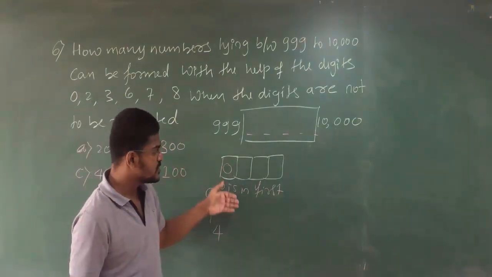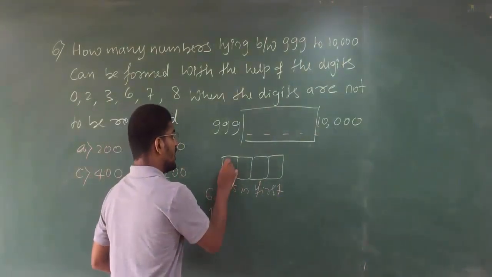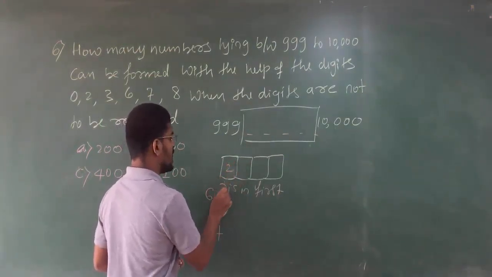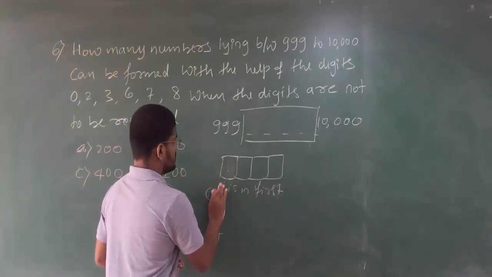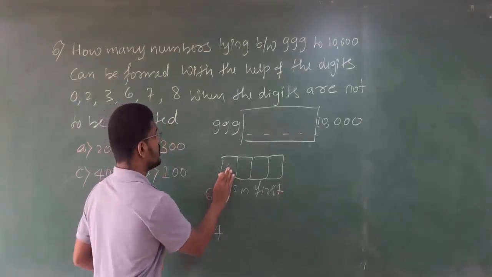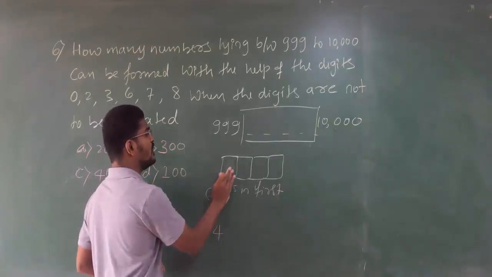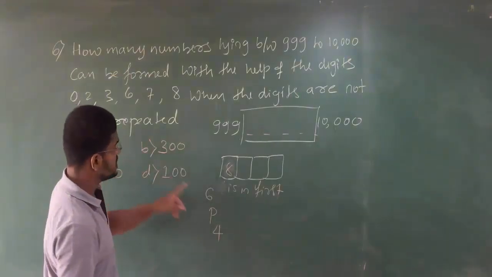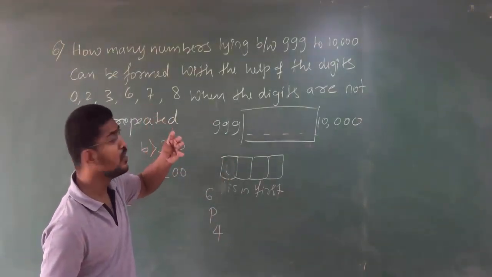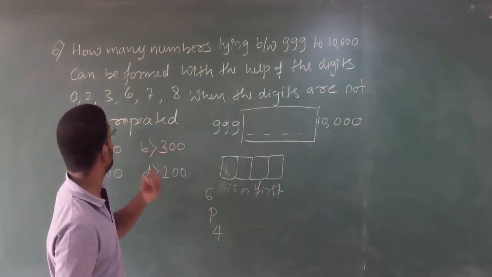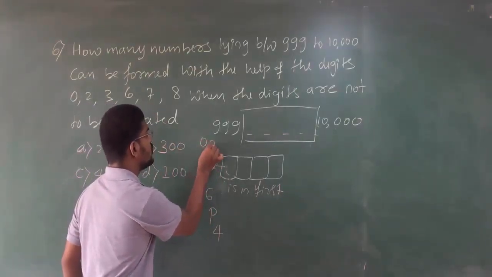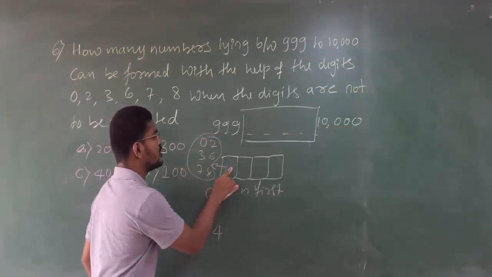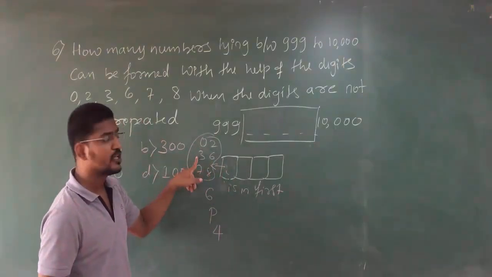In this, 0 in the first place is also involved, 2 at the first place is also involved, 3, 6, 7, and 8 at the first place are also involved in 6P4. Clear? In 6P4, you can write 0, 2, 3, 6, 7 and 8. This has all these 6 choices for the first place.